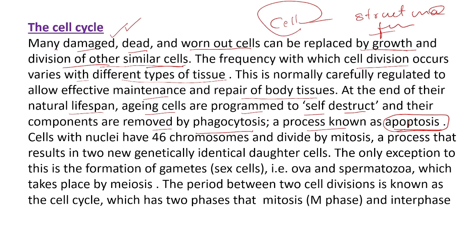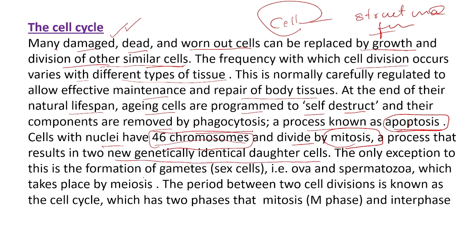Cells with a nucleus have 46 chromosomes. In our body, each and every cell has genetic material, and in that we have 46 chromosomes. That's what you studied in the previous classes. What is our chromosome number? That is 46 chromosomes. And these cells divide by the process called mitosis. Maybe you have an idea about mitosis and meiosis. Here our human cells are dividing by mitosis, a process that results in two new genetically identical daughter cells.